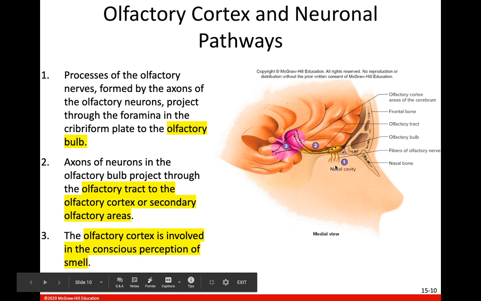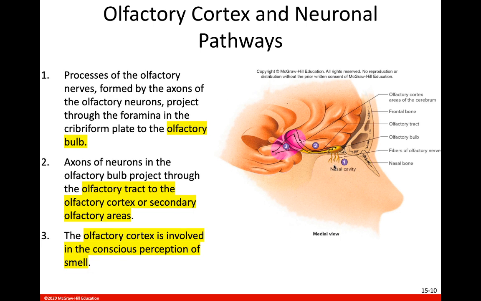Again, the olfactory neurons will be right here in this olfactory epithelium. Then we will go to the cranial nerve 1, and then we will go to the olfactory bulb, secondary olfactory neurons, then the olfactory tract up here into the olfactory cortex, which is in the frontal lobe. Again, this is my olfactory bulb on the inferior portion of the frontal lobe. Here's the frontal lobe. Here's my olfactory tracts. And then here is my olfactory cortex in the frontal lobe as well.